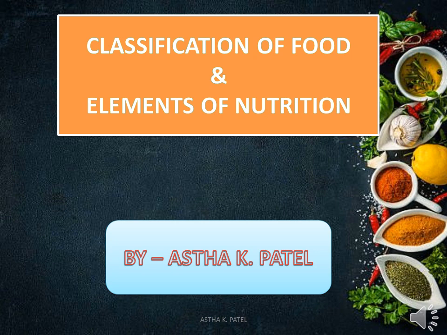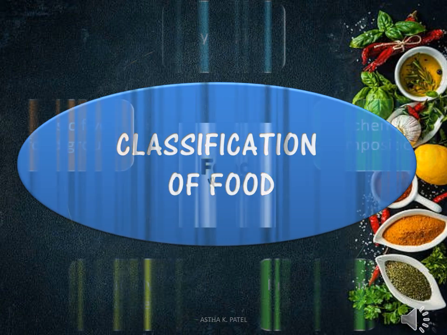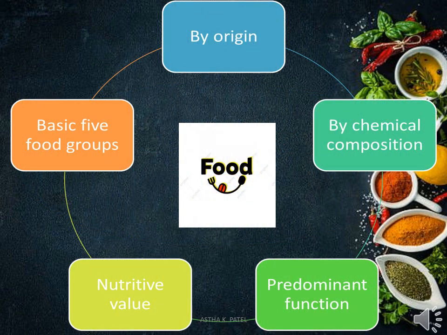Today I am going to teach you about the classification of food and the elements of nutrition. Classification of food. Among all the types of food, ideally food can be classified into 5 categories. Now we will see what those 5 categories are. As you can see in the slide, food is classified into 5 categories.